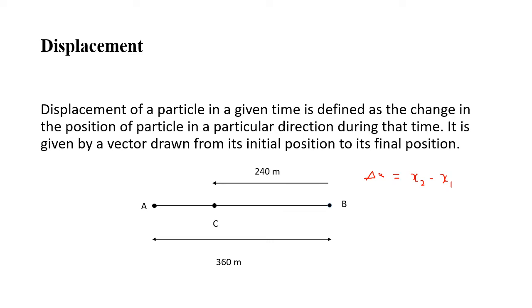See the same example, students. A scooter is moving from point A to B and returns back from B to C. What is the displacement here? 360 minus 240. So what is the position? Final position is C, initial position is A. So what is the difference between these two positions? 120. See, imagine this is your 0 meters starting point and this is your final point. So what is the displacement? 120 meters.